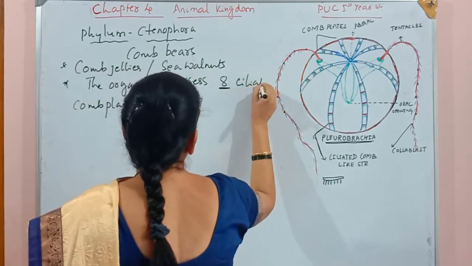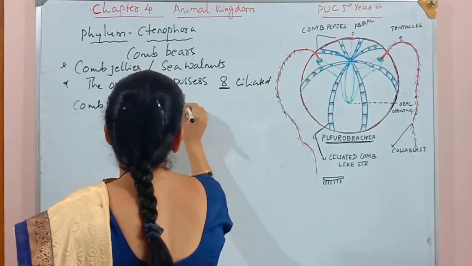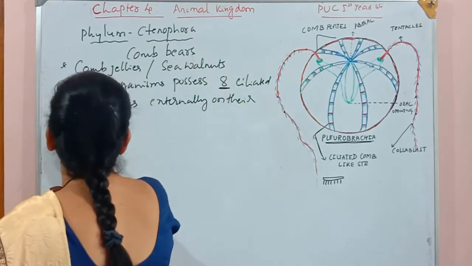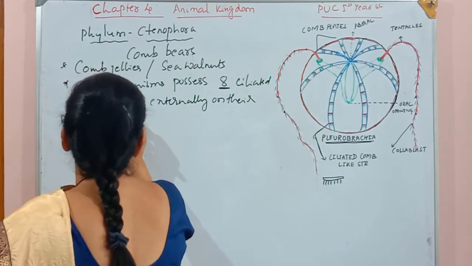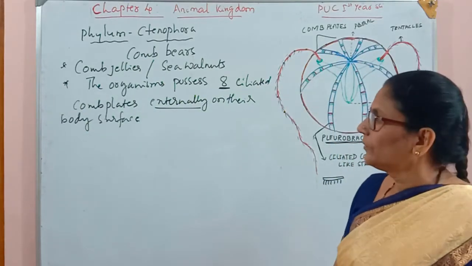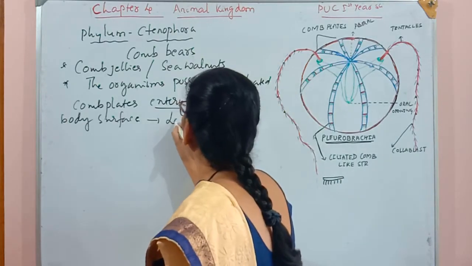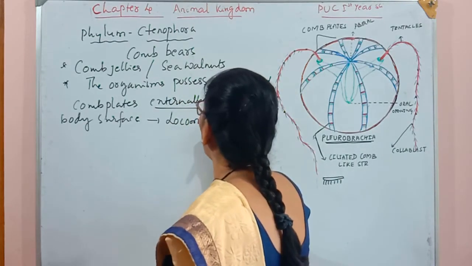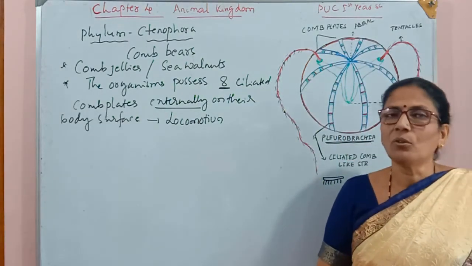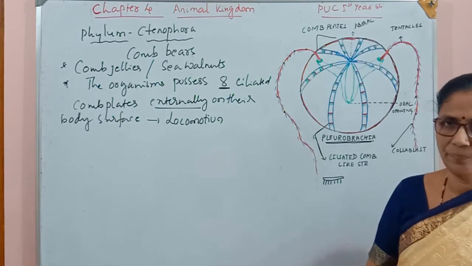ciliated, 8 ciliated comb plates, externally on their body surface. Where are they present? Externally. So what is the function of comb plates? These comb plates are helpful for the locomotion of the organism. It's for the movements. These organisms are free living, so they move here and there in the water bodies with the help of these ciliary structures.